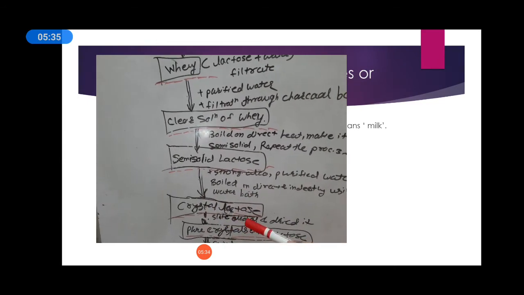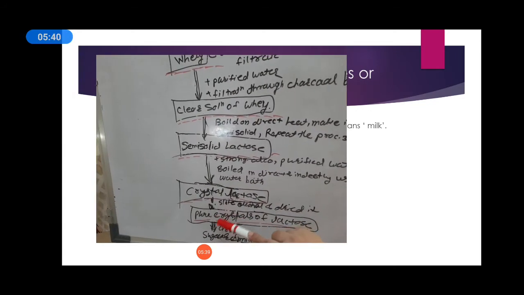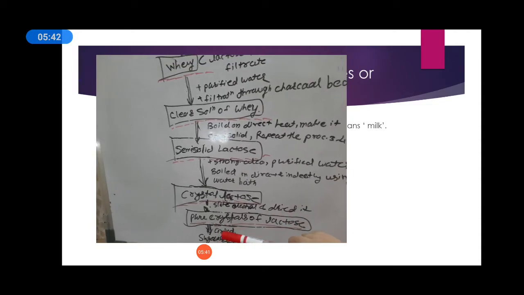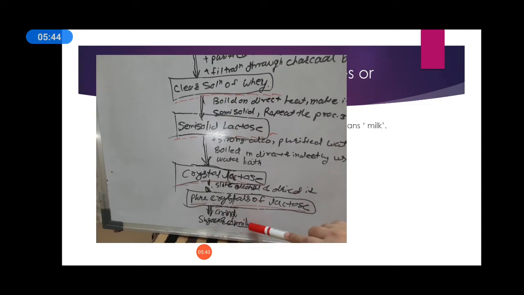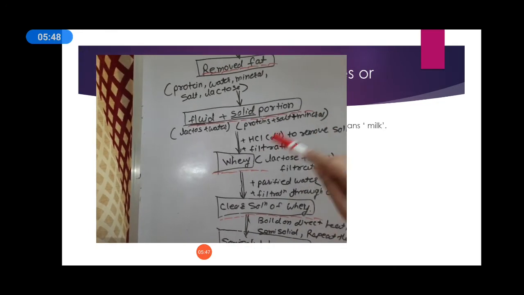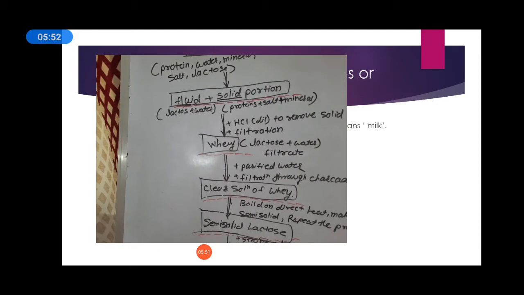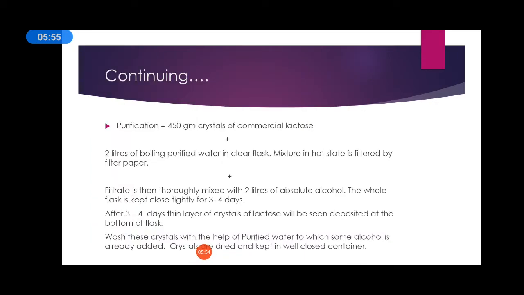Then slight alcohol is added and dried well, so we get the pure crystals of lactose. Then grind it with the help of mortar and pestle and you get the sugar of milk. This is very, very important and it is very easy. This is all about the preparation. Now about the purification.